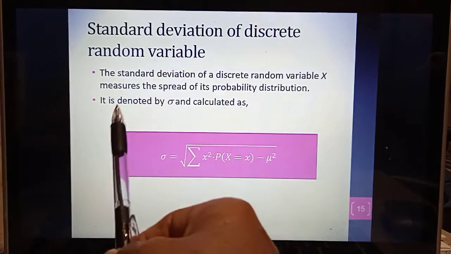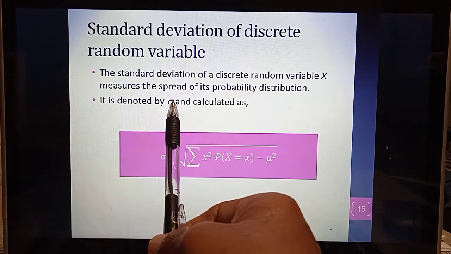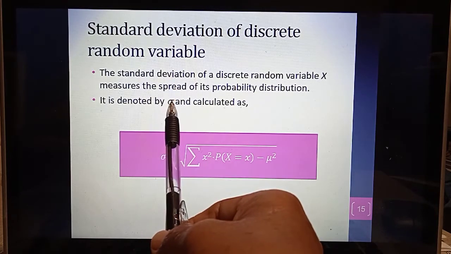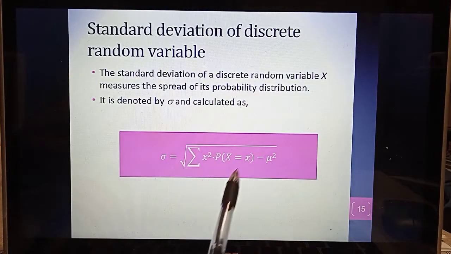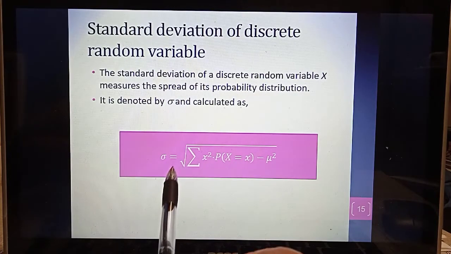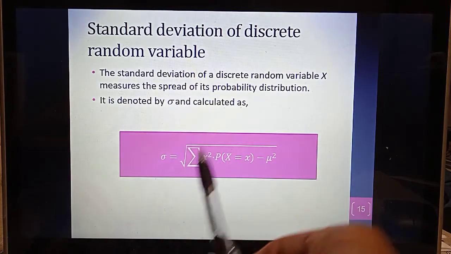Okay. It is denoted by sigma. Disebut sigma. So, standard deviation ni diberi oleh simbol sigma and calculated as this formula. So kita guna formula ni untuk mengira standard deviation. Okay.